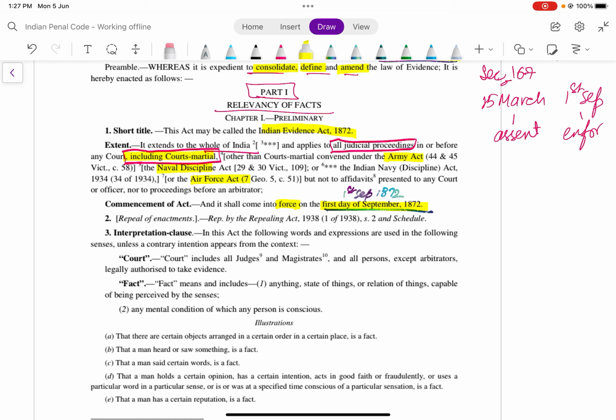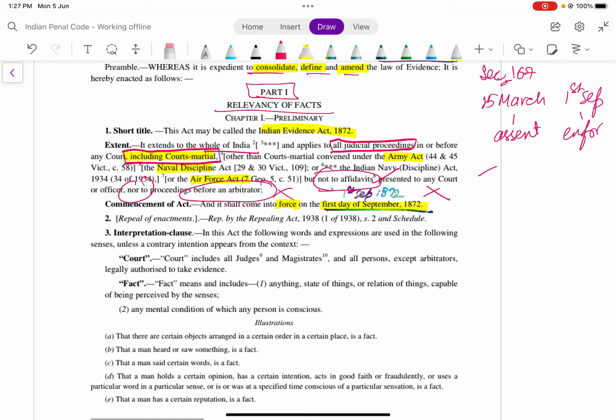Apart from these 3, for any other court martial it would be applicable. They are not applicable to affidavits or proceedings before an arbitrator.